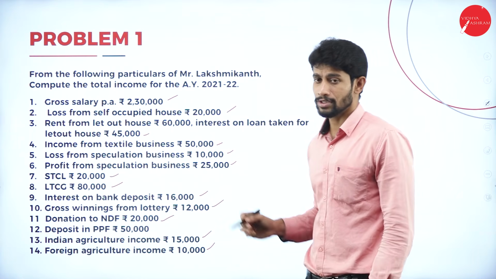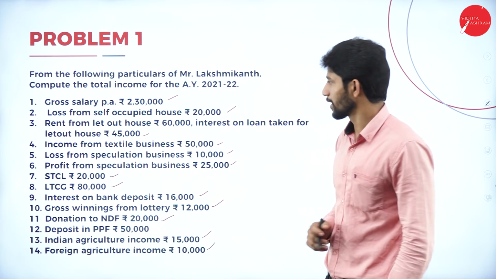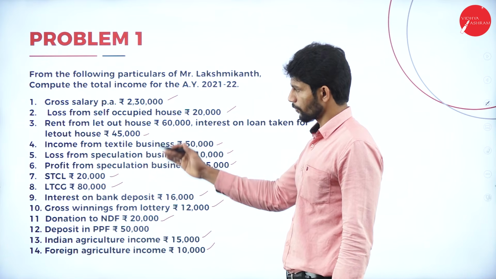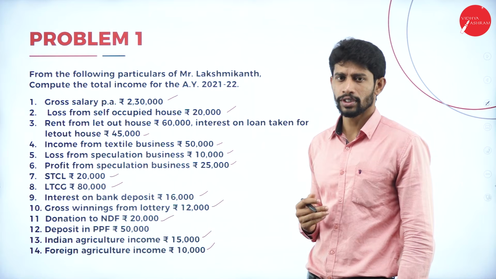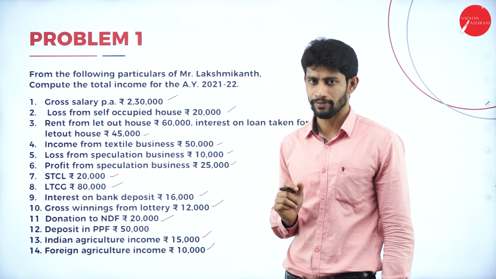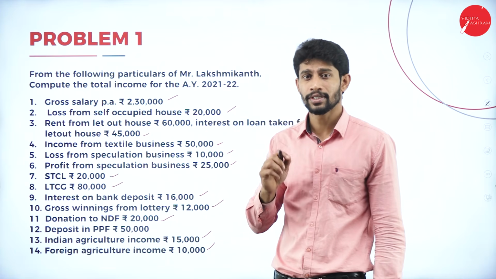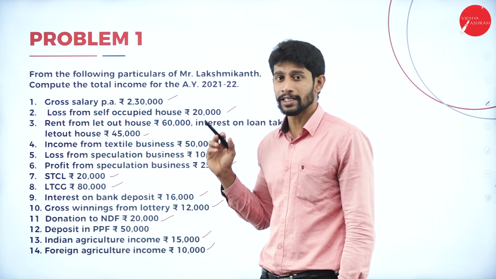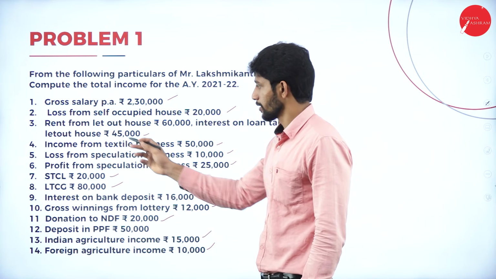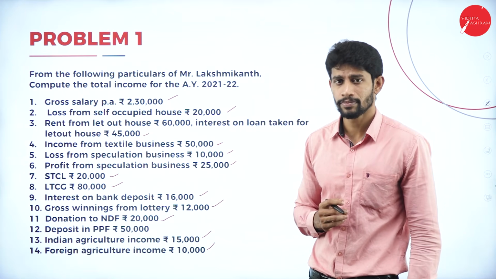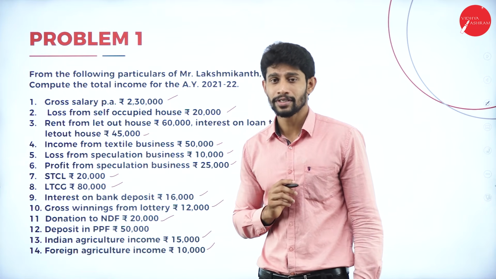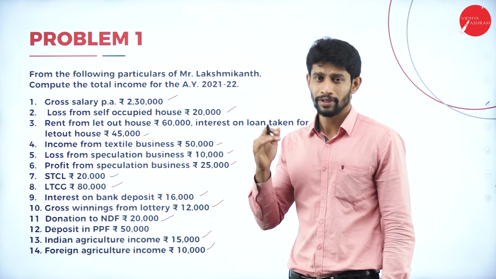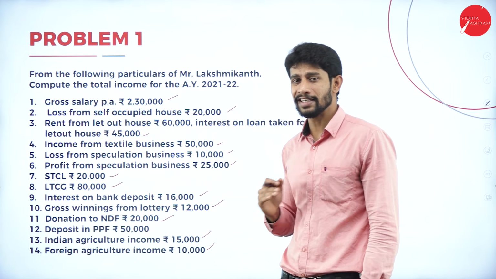So with respect to this information, we are supposed to find out the total income of Mr. Lakshmikant for the assessment year 2021-22. We all know we have different kinds of incomes, and we know which income falls under which head of income. For example, gross salary comes under income from salary. Loss from self-occupied house comes under house property. Income from textile business and speculation business comes under income from business. If we know under which head a particular income comes, it is very easy to solve the problem.